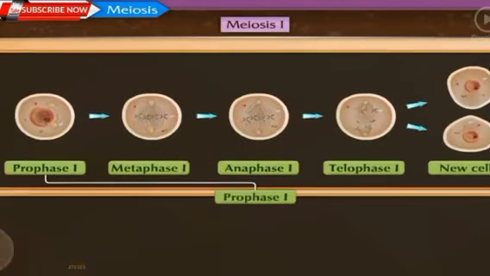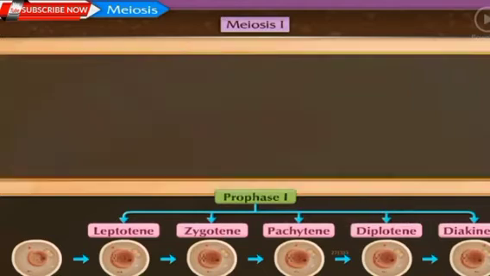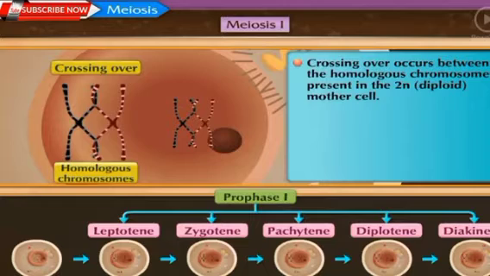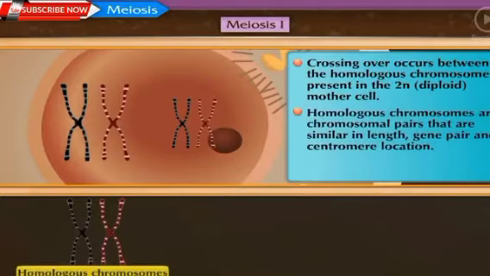Meiosis 1 is completed in several steps during the cell division. Crossing over occurs between the homologous chromosomes present in the 2n, that is diploid, mother cells. Homologous chromosomes are chromosomal pairs that are similar in length, gene pair, and centromere's location. Crossing over results in genetic recombination.